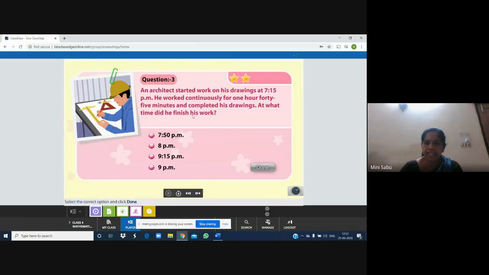This architect started his work at 7:15 p.m. 7:15 p.m. means 7:15 in the evening, the time when you come after play and all. And he worked continuously. Continuously means without any stop. He did not go for relaxing in between the work. Continuously he was working for 1 hour, 45 minutes.